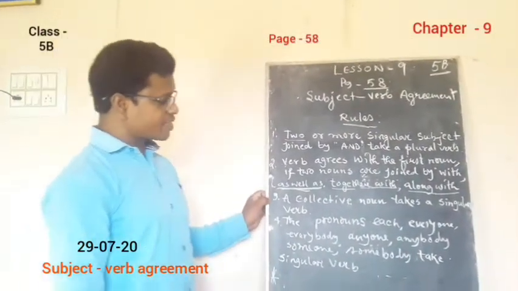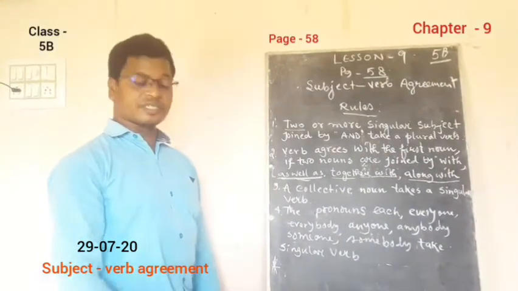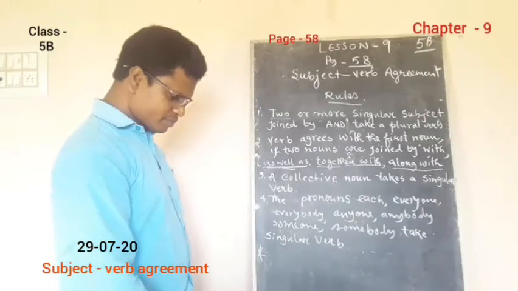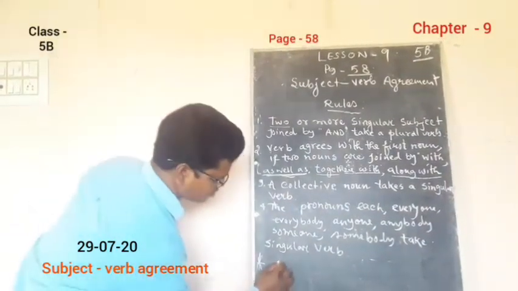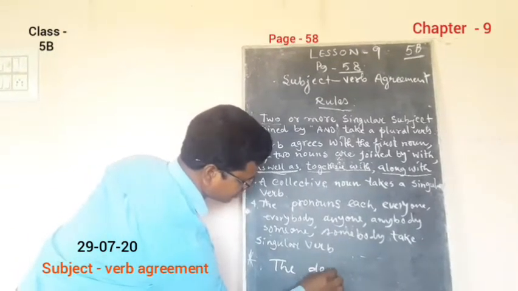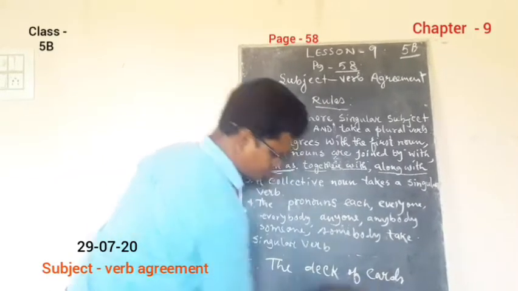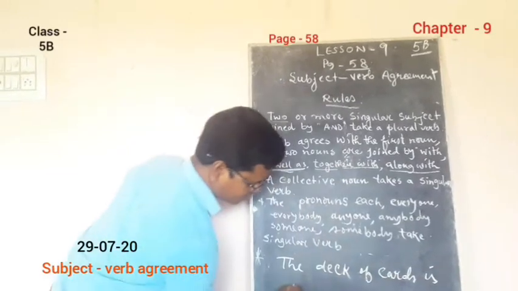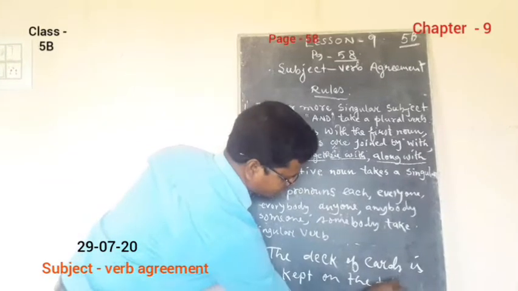Third, we have: a collective noun takes a singular verb. A collective noun generally takes a singular verb. That also we need to remember. Let's see an example. The deck of cards, deck, D-E-C-K, deck of cards is kept on the table.